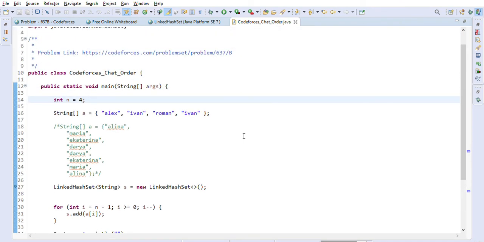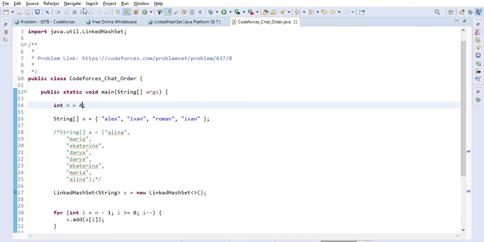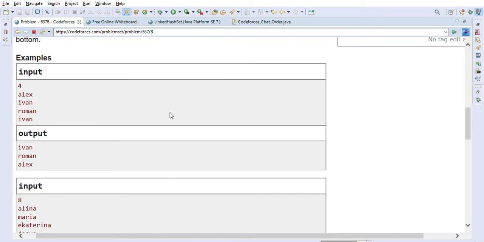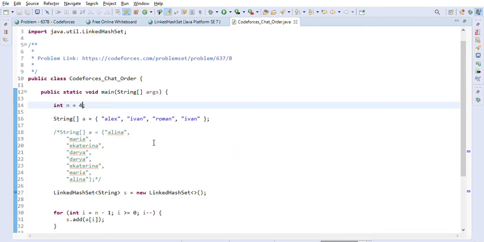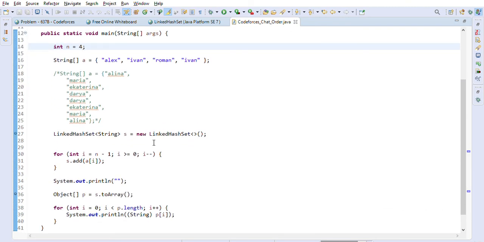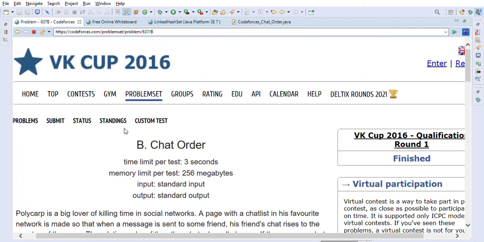So this is the way we can solve the Codeforces problem Chat Order. It's important to understand the Java APIs, so you will know which data structures and APIs to use to solve certain problems. In this case, LinkedHashSet is very useful for these kinds of problems because it maintains the insertion order. So we used it to solve this problem of chat order.